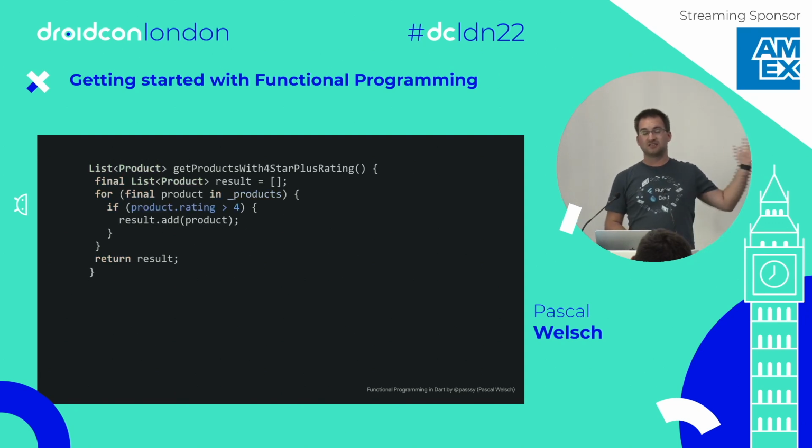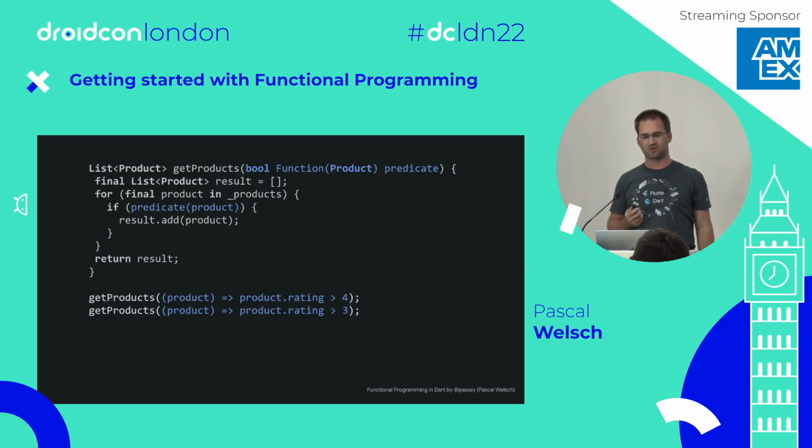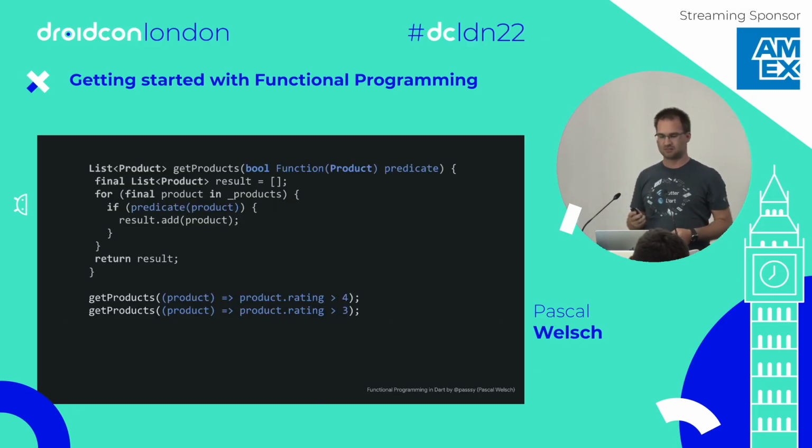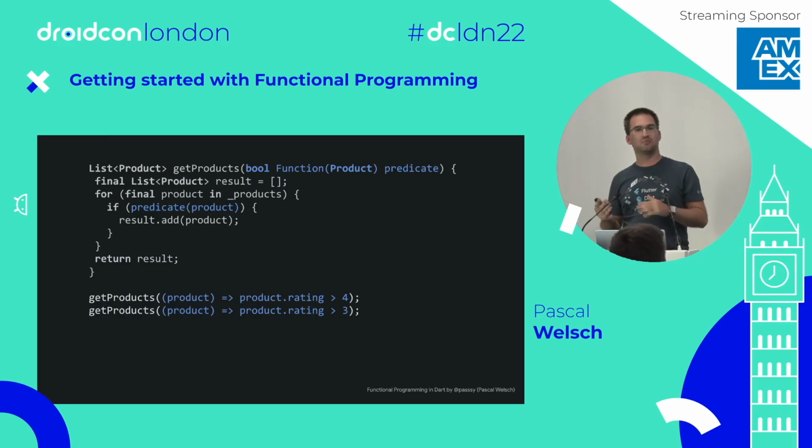What we actually have to change is this part here. Product.rating is greater than 4, and traditionally you would change this by creating a new parameter. Now we don't want to change product rating greater than 4, but we inject this variable. But we could be a bit better, or make it a bit more general, by introducing a function called a predicate, which allows us to choose if we use that item or not, and instead we put a lambda inside. So not only a value, 3 or 4, but instead a lambda which executes on every item.